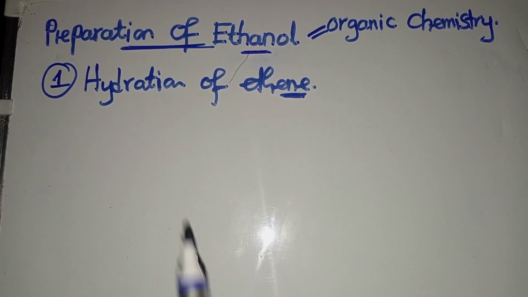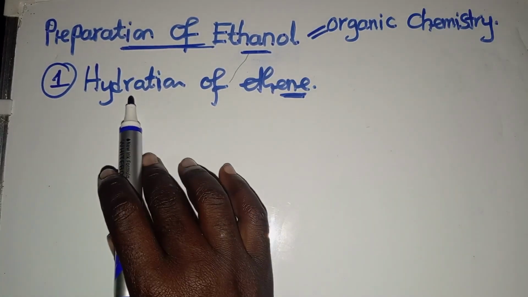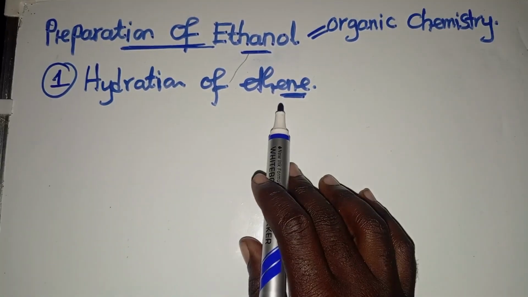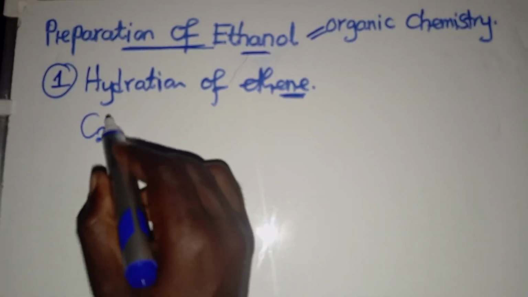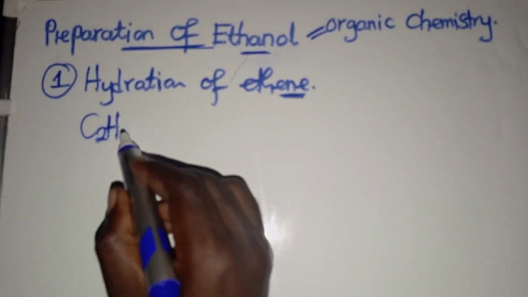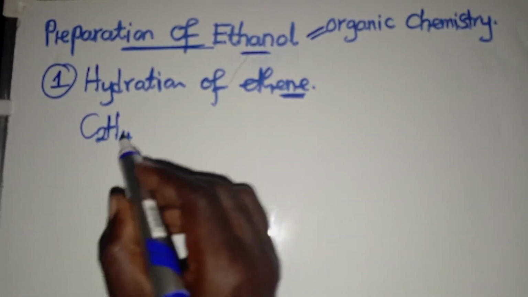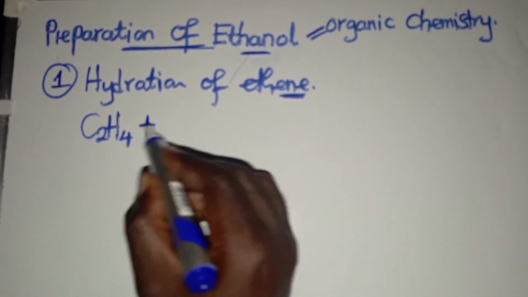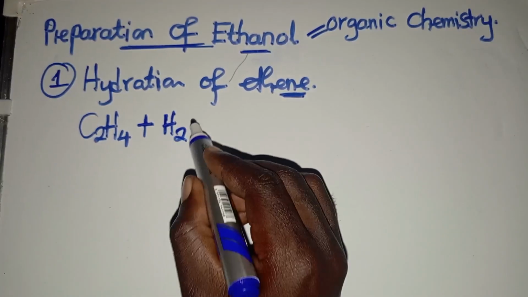You are confused. What is hydration, sir? I want you to understand that hydration, for example, hydration of ethene, is to tell you that when ethene, which is like this, I guess at this point we know how to write organic compounds, more especially hydrocarbons. So this is ethene. When it reacts with steam, which is water in gaseous state.